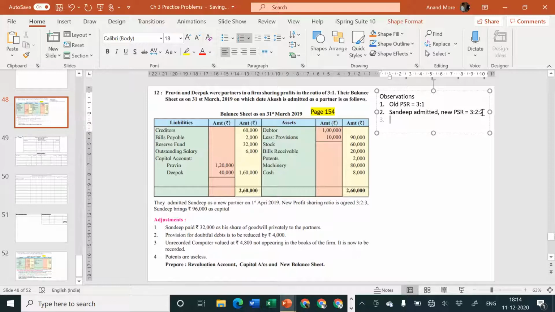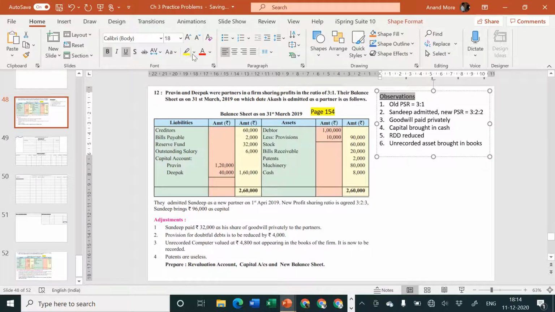Point number 3, goodwill paid privately. Next, capital brought in cash. Next, unrecorded RDD reduced, and next unrecorded asset brought into books. These are the only points which are required to be considered in this problem. And yes, there is reserve fund in the existing balance sheet.